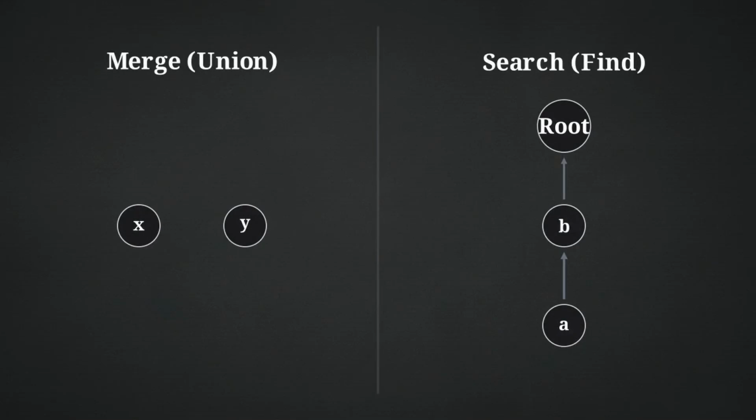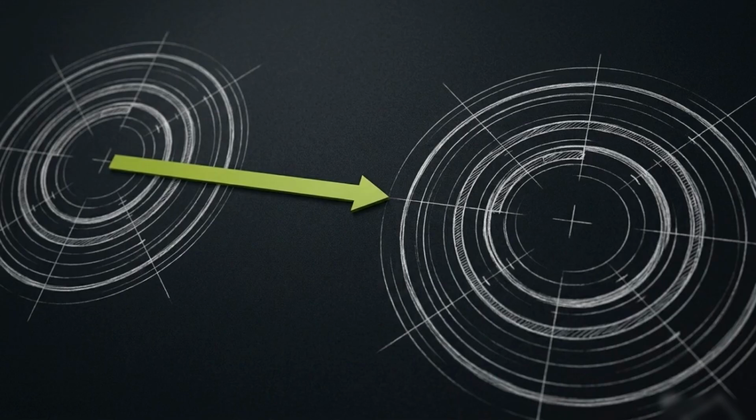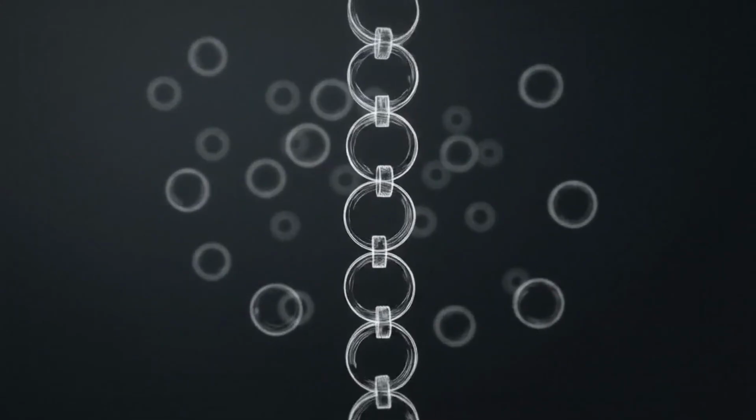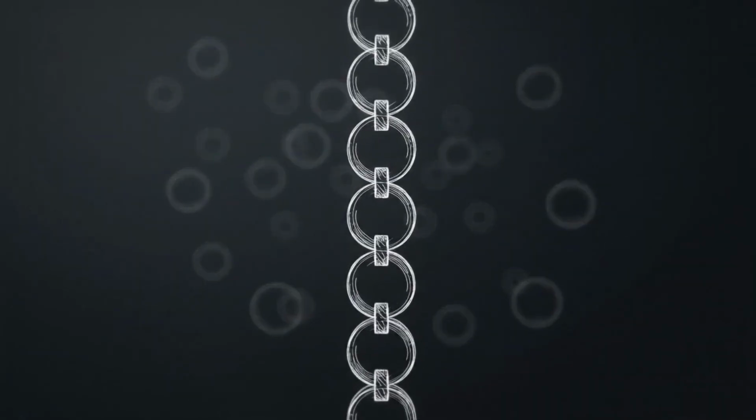Dynamic data sets involve a direct trade-off between merging and searching. While connecting nodes is a simple pointer assignment, keeping the search paths short becomes more difficult as the structure grows. Watch what happens when these nodes violently collide without a structural rule.